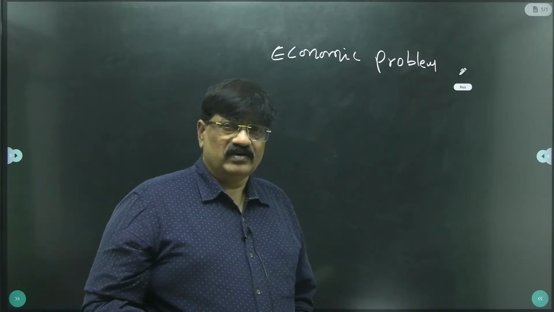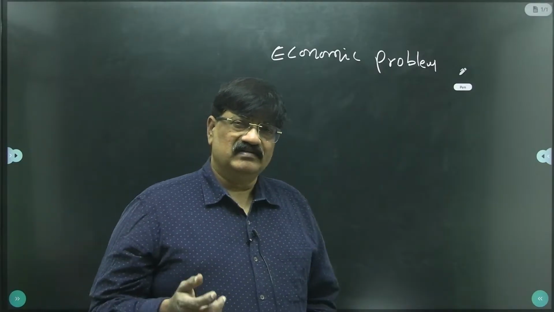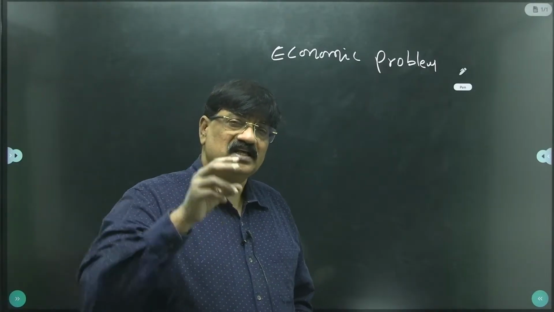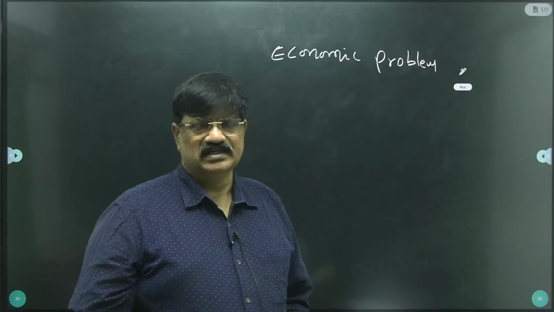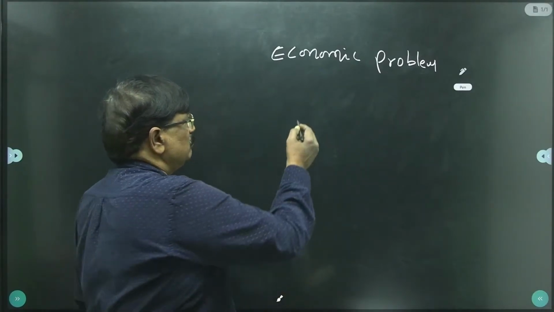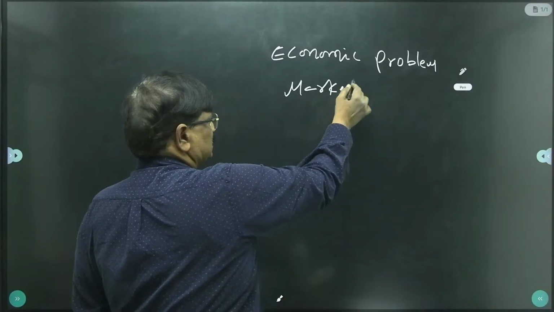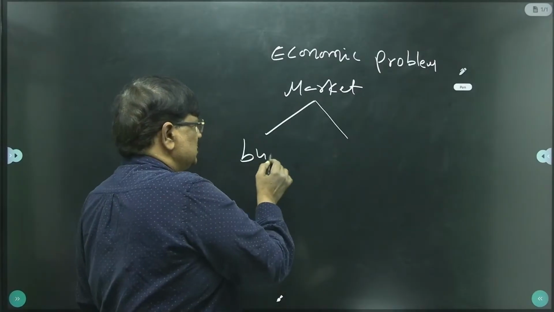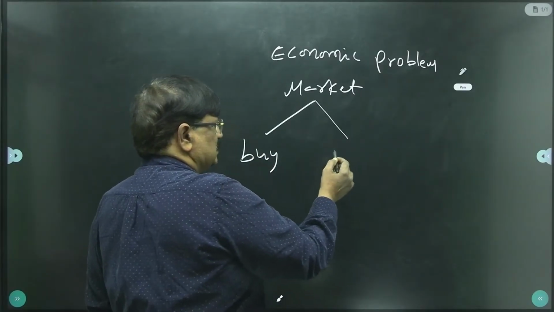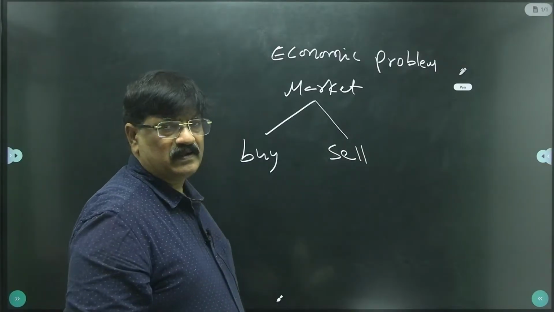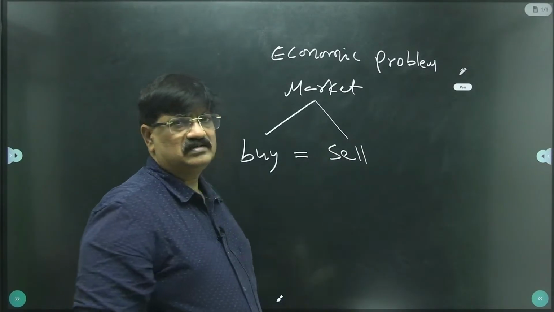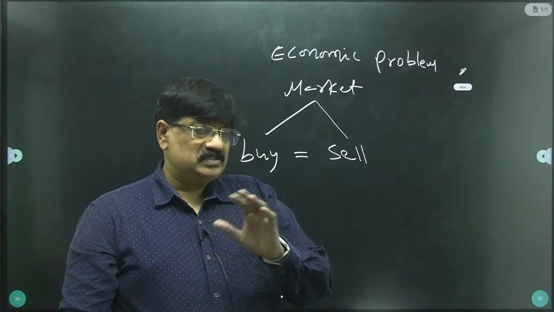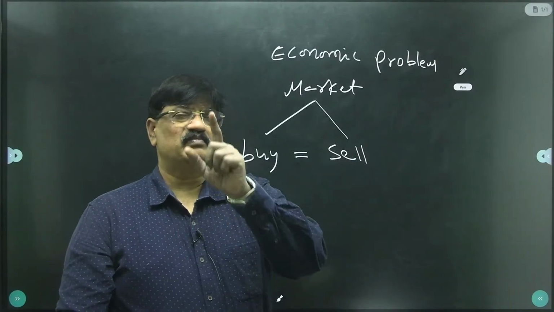So whenever a mismatch is present between two opposite forces, then a problem is erupted. Just I have to give one example. For example, you see a market. Market is having two opposite forces. One is the buyer force. The second one is the seller force. These two opposite forces must be matched. When a mismatch is visible between these two, then an economic problem is erupted.